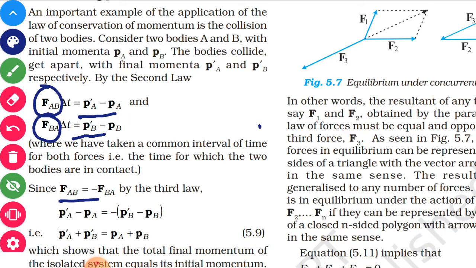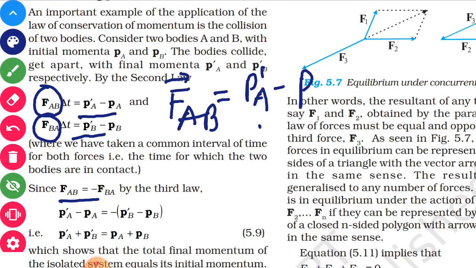Now you can write FAB, that is the force on A by B, as PA prime minus PA upon delta T. Similarly, FBA can also be written as PB prime minus PB upon delta T.